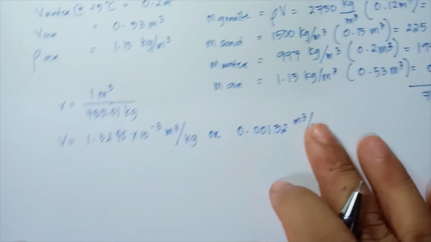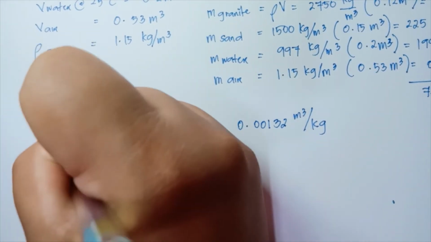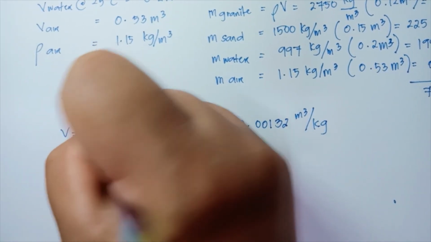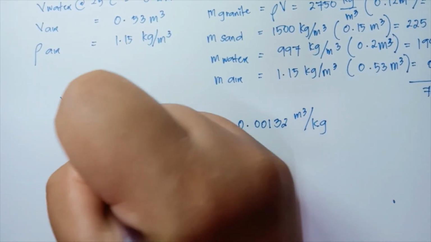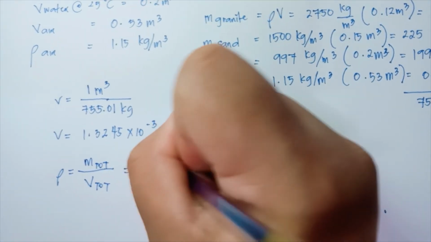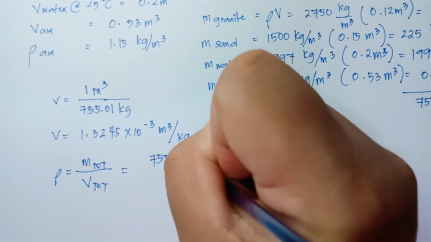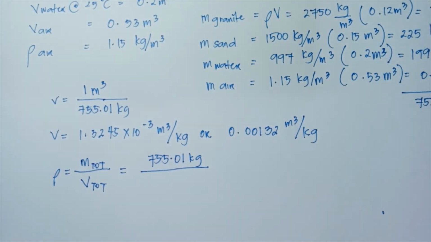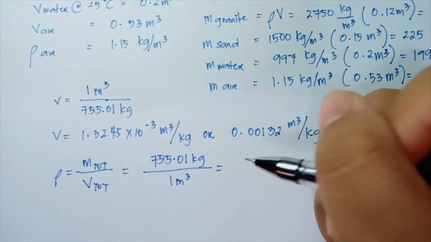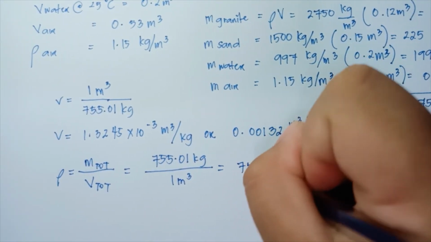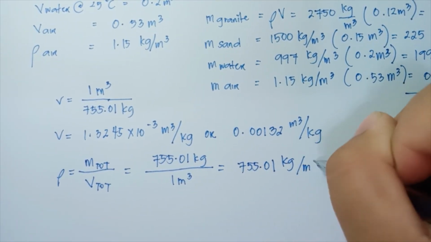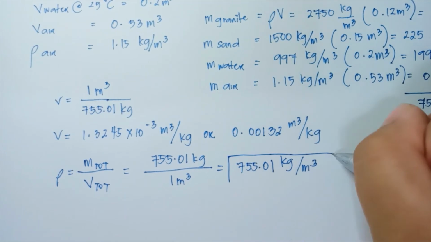And next, the density is just equal to the total mass over the total volume. So we know that the total mass is 755.01 kilograms over the total volume of 1 meter cube. So we get a total of 755.01 kilogram per meter cube.